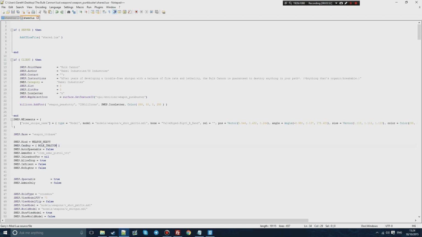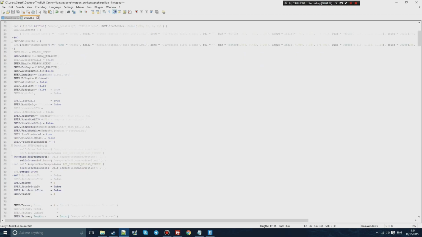AutoSpawnable will mean it will spawn around the map. You can choose the ammo type for the weapon. I'm just going to keep it as a pistol. In loadout, you just keep that as nil. AllowDrop will allow you to drop the weapon. I'm going to change that to false. IsSilent, also false, and NoSights is also false.